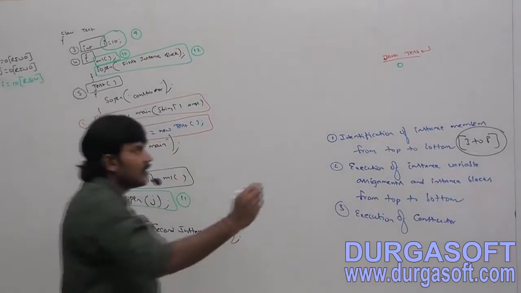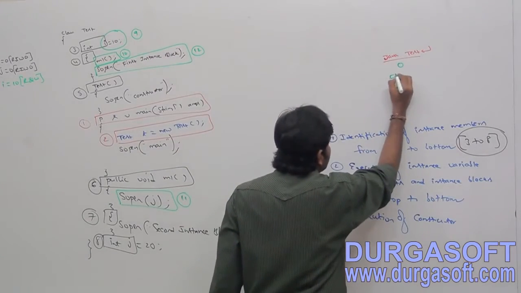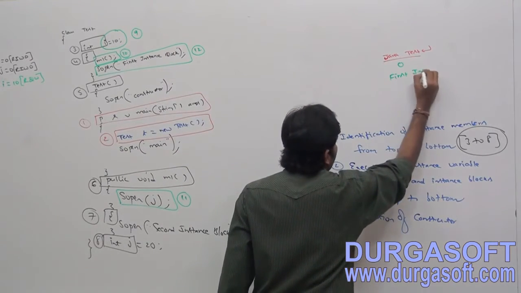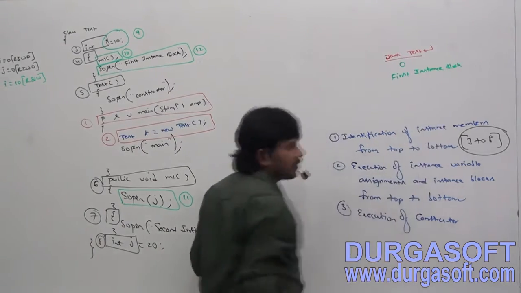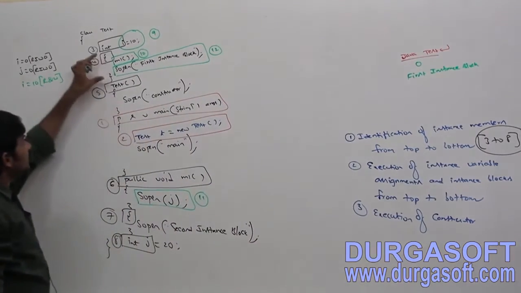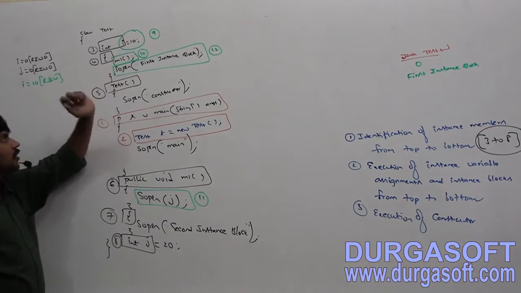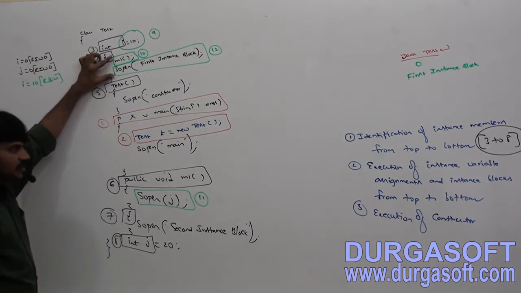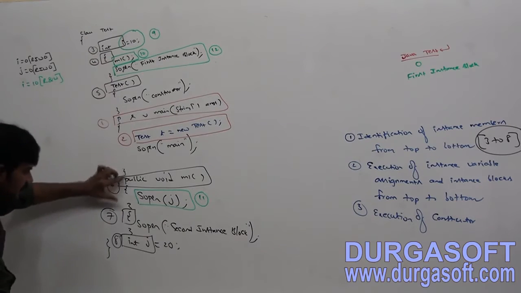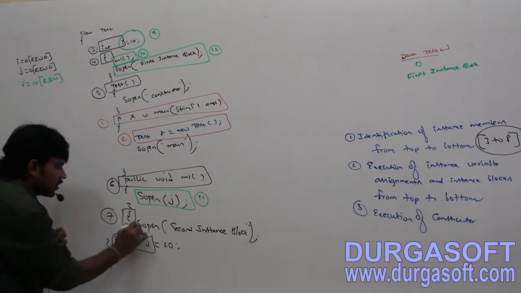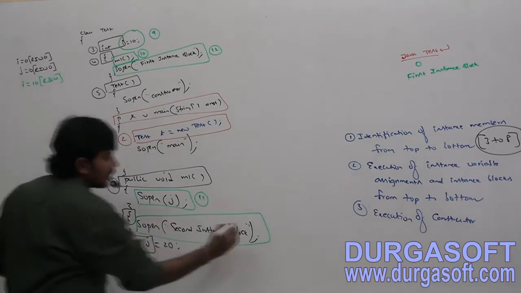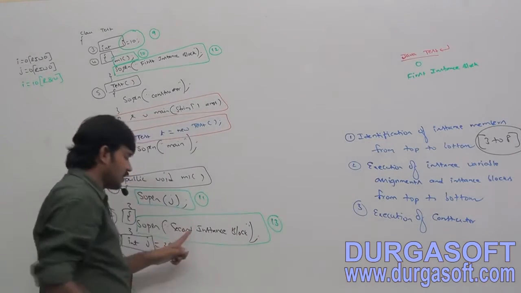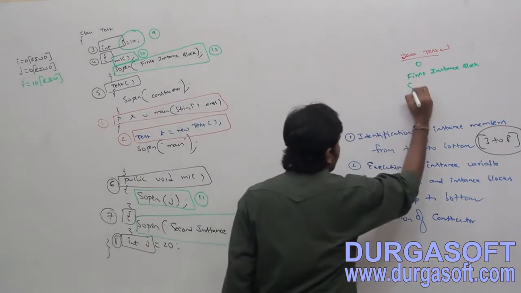What is the first instance block? Now the instance blocks are completed. Next, the second instance block is there. What is the number? 13, since 12 is already completed. Second instance block.